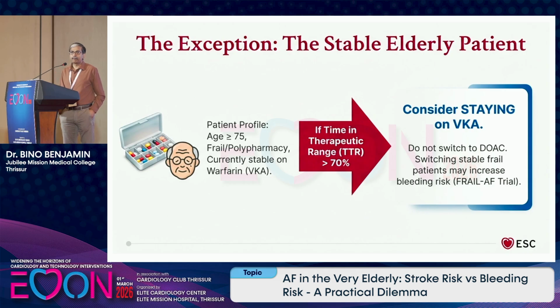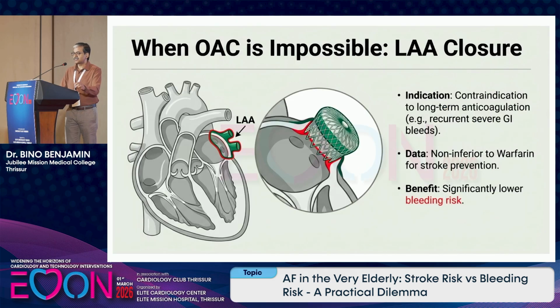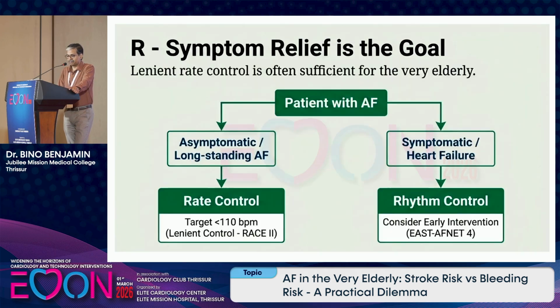Suppose you get a patient who is very elderly, frail, and very well stable on warfarin. His INR is stable between 2 and 3 and time in therapeutic range is more than 70%. Then if you switch this patient to a NOAC, you will increase the chance of bleeding. So except in these types of patients, you go for DOACs, but in stable patients on warfarin, no need to switch. And in those patients who are not eligible for anticoagulants at all, contraindicated because of recurrent GI bleed, then you can consider left atrial appendage closure.